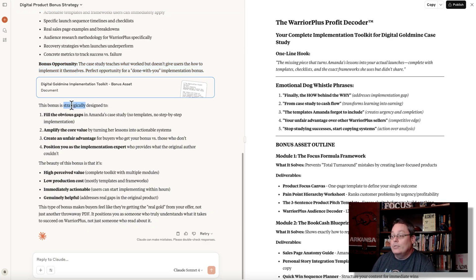This bonus is strategically designed to fill the obvious gaps in Amanda's case study. No templates, no step-by-step implementation. Again, it's a case study. It's not a step-by-step training or an implementation guide. That is why you're going to create the Warrior Plus Profit Decoder, your complete implementation toolkit for Digital Goldmine case study. This type of bonus makes buyers feel like they're getting the real gold from your offer, your bonus offer, to buy through your link. Not just another throwaway PDF.